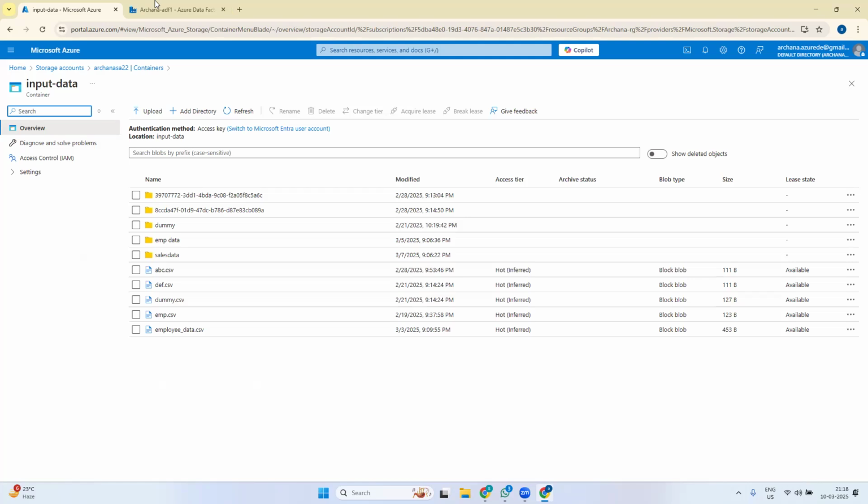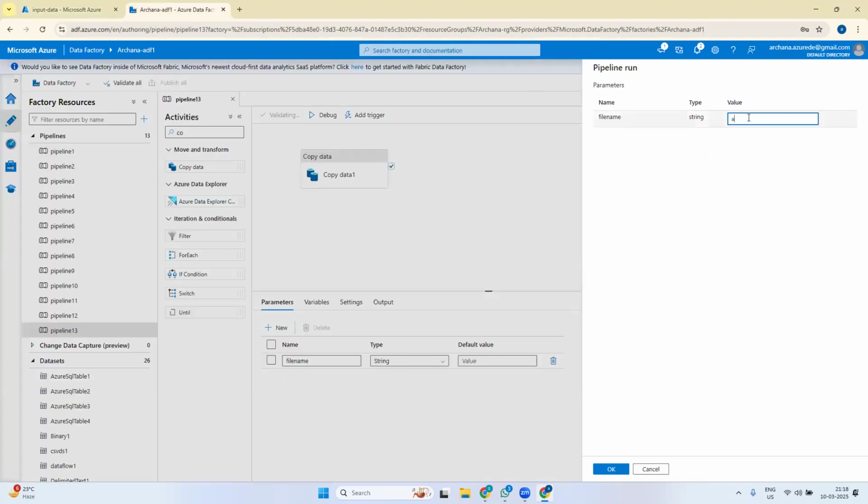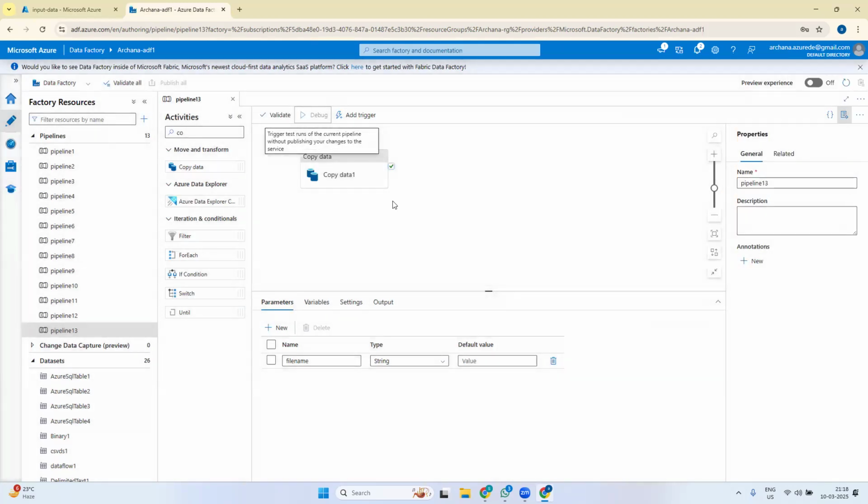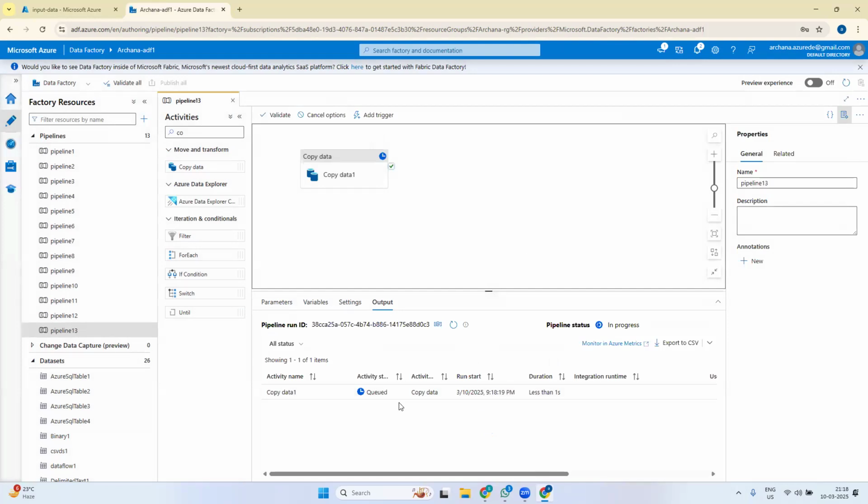If I say abc.csv, as soon as I give the file name, it picks it up and the pipeline is running. Let it run.